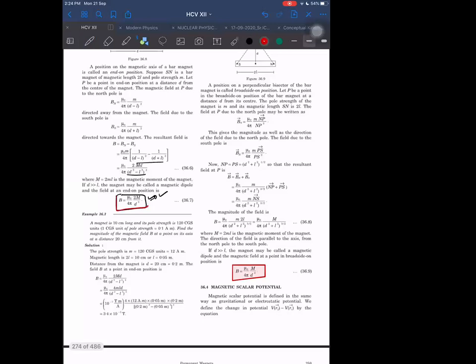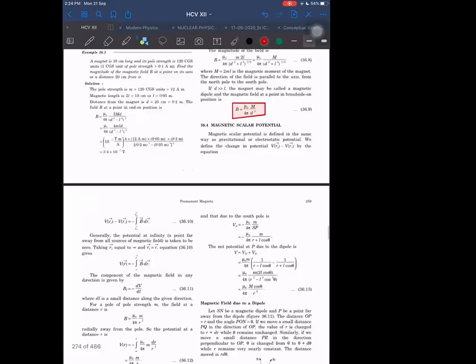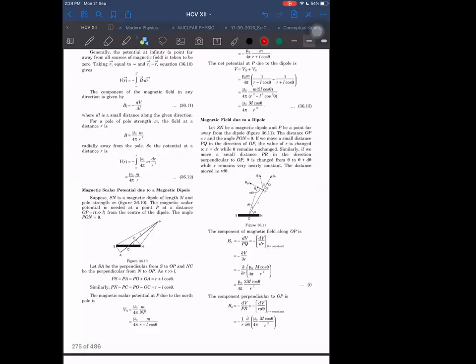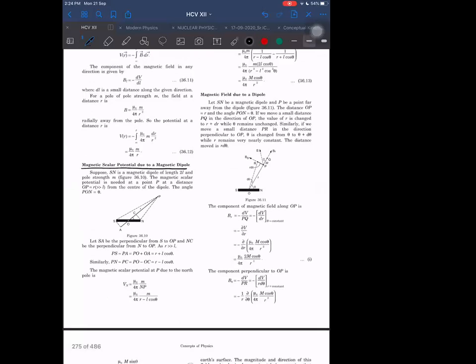Okay. Next comes our magnetic scalar potential due to a magnetic dipole. First of all, we understand that the magnetic field is not a conservative field. It is a non-conservative field, and for a non-conservative field, normally we don't define things like potential energy.